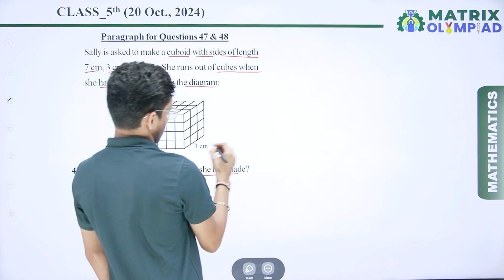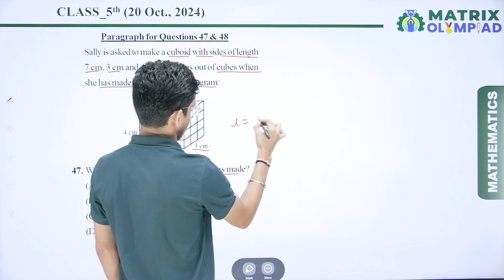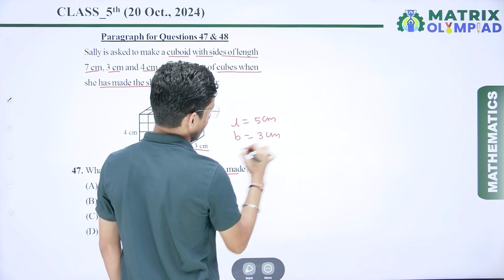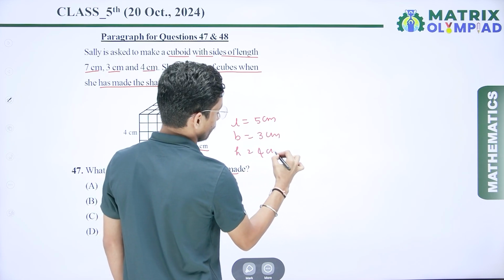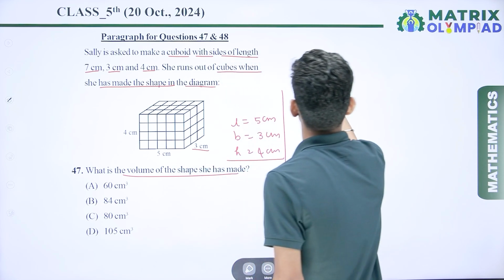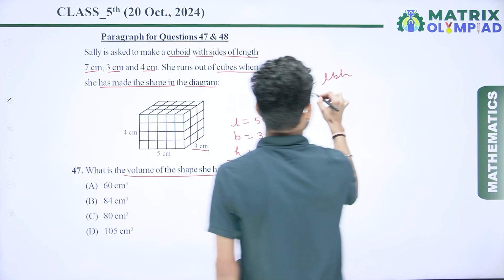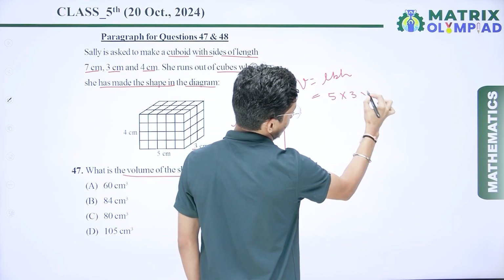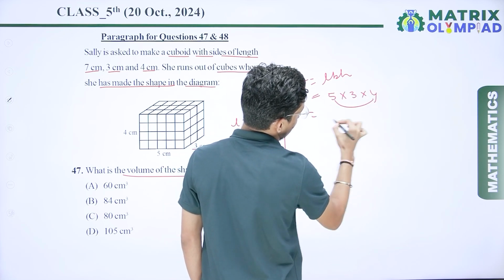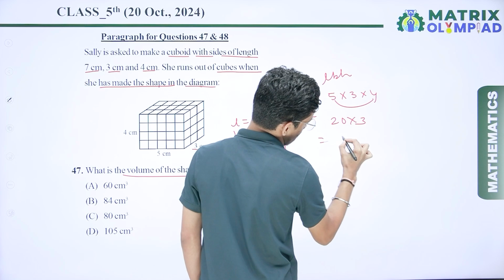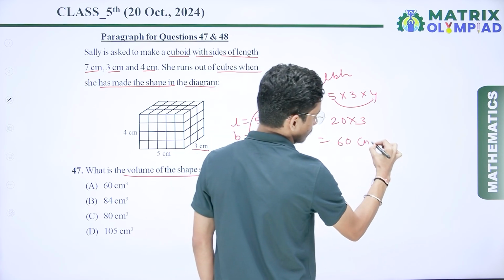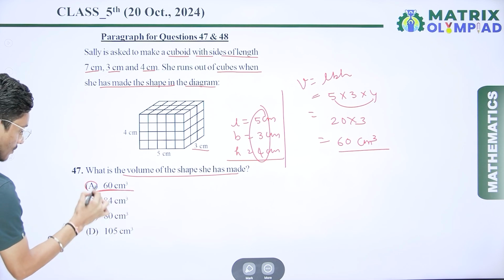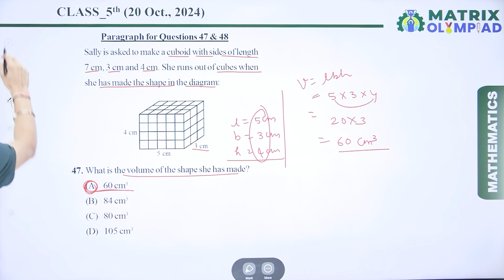So here we can say that the length is 5 cm, breadth is 3 cm and height is 4 cm. So for volume we know LBH, length multiplied by breadth multiplied by height. So here if I multiply all these numbers, 5 multiplied by 3 multiplied by 4. So 5 times 4 is 20, multiplied by 3, that is 60 cm cubed. So check where is 60 cm cubed. So here option number A is the correct answer.